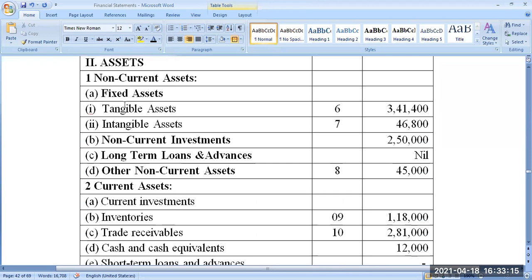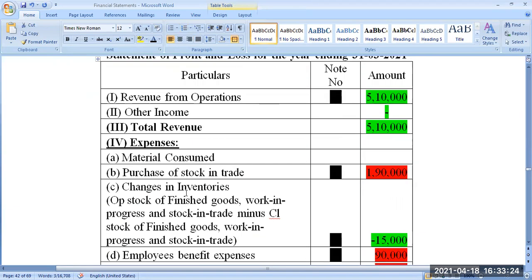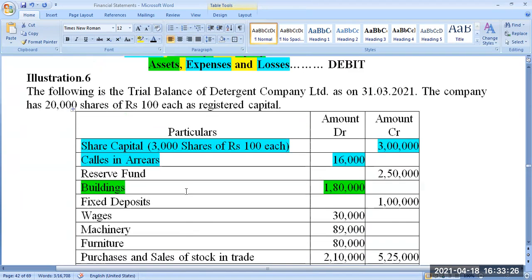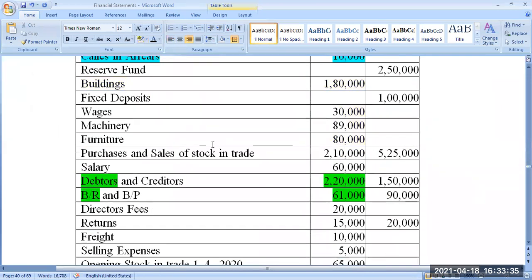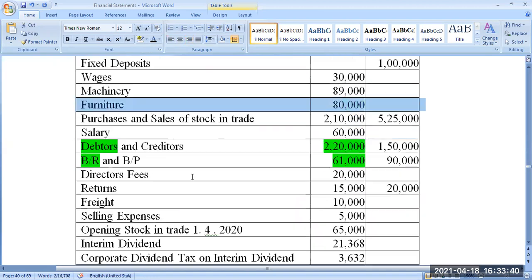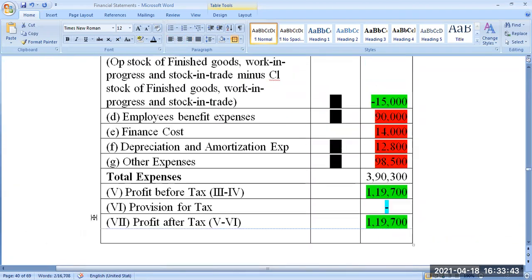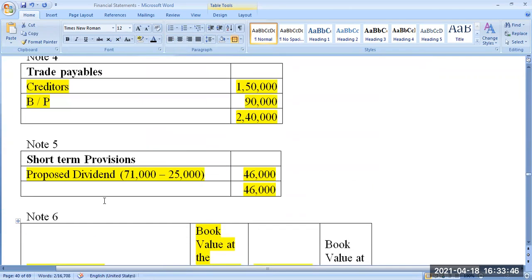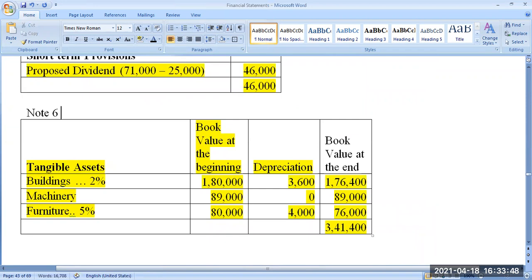It's 4:30. So non-current assets is the first heading. Under that, fixed assets is another subheading. Under that, tangible assets. Look at the trial balance. By scanning the trial balance, you will come to know what fixed assets are available. Look at this, buildings are available, for 1,80,000. After that, furniture was there, furniture 80,000. Then only two. So go to the working note, working note number 6. Tangible fixed assets.